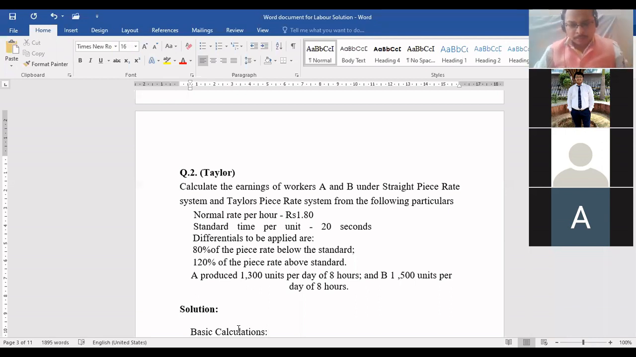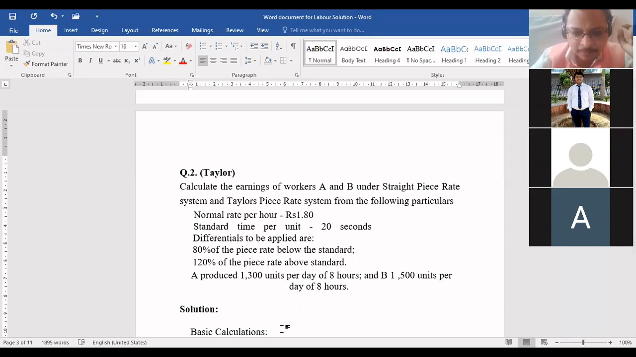Okay. So now tell me in 1 hour, how many units you can make? 180. Now, bacha, for 180 units, how much you are getting as wages per hour? 1 hour it is 1.80, na beta? So now we have to find out what will be the wage rate per unit. Can you calculate and tell me, beta? 0.01. That means it is 1 paisa.